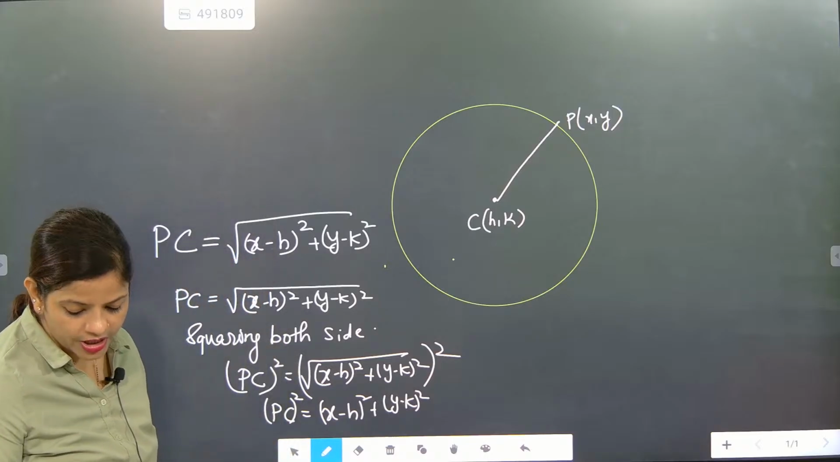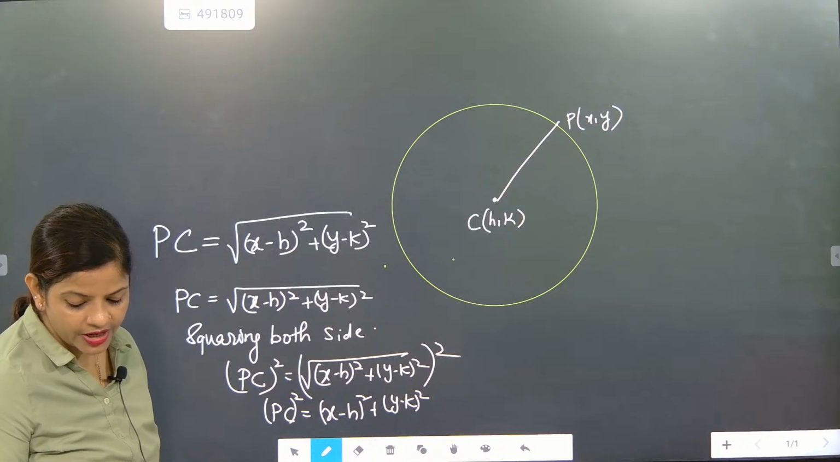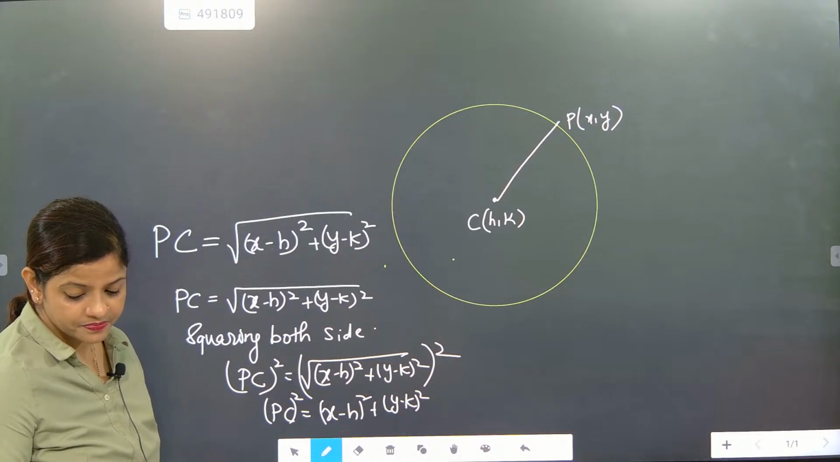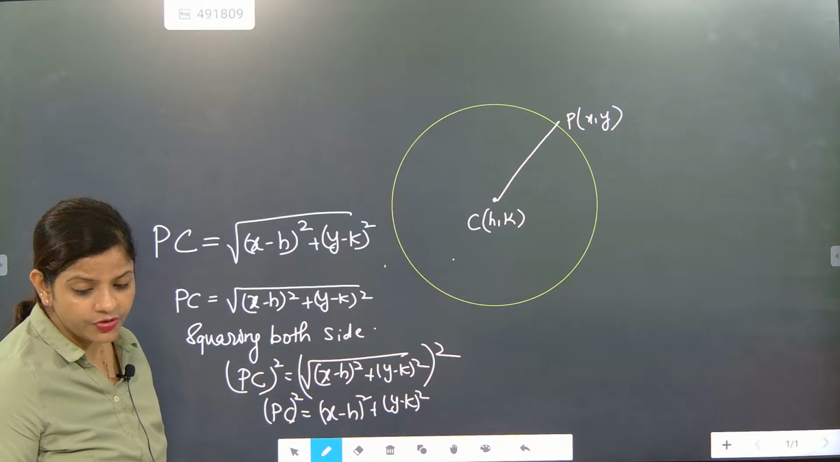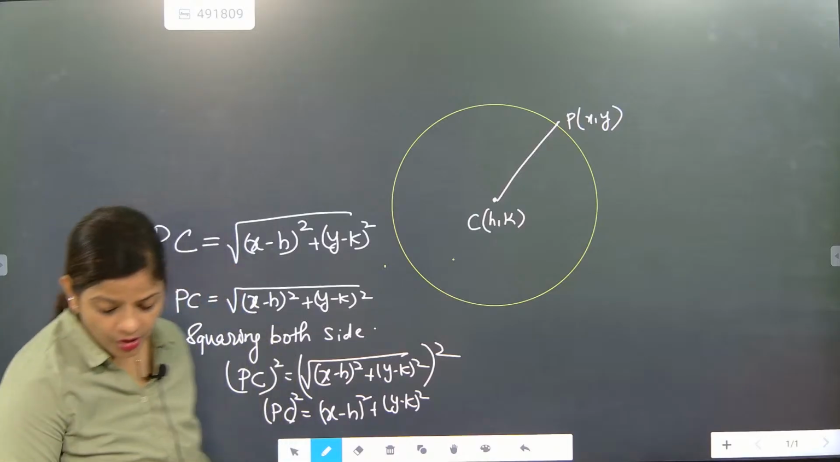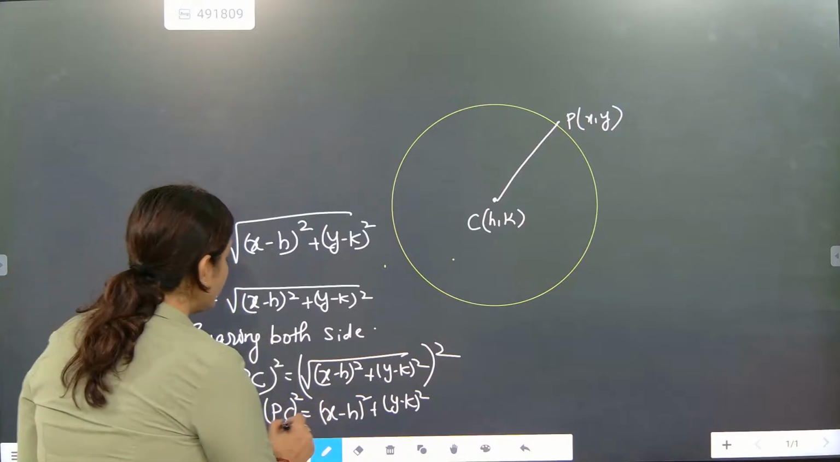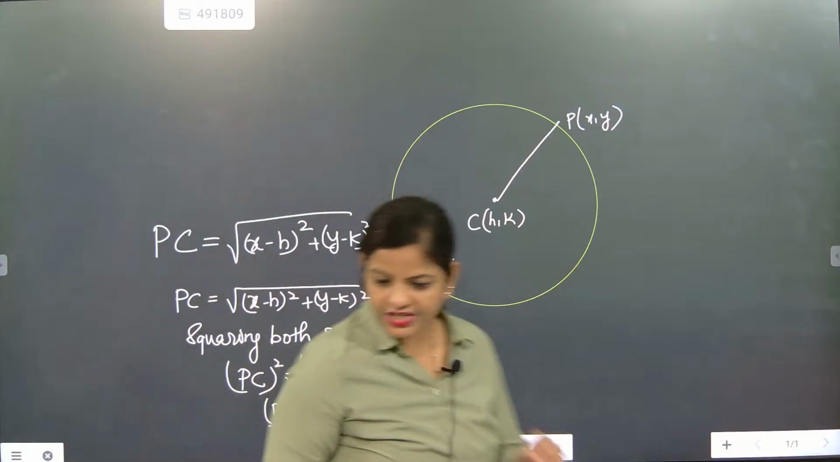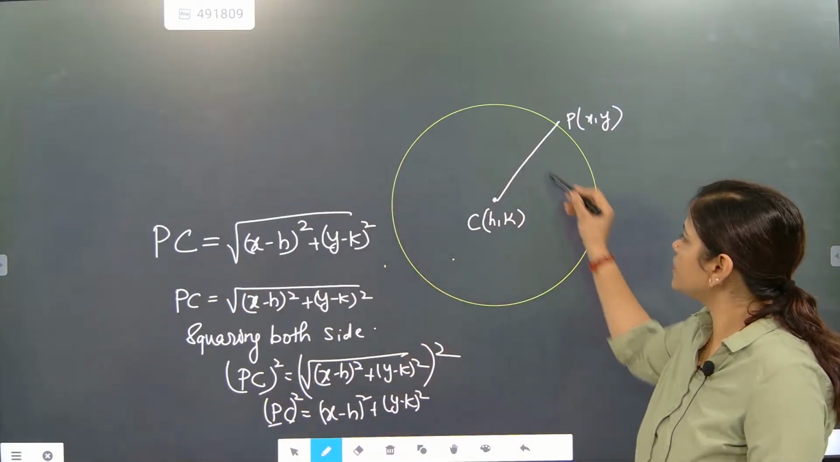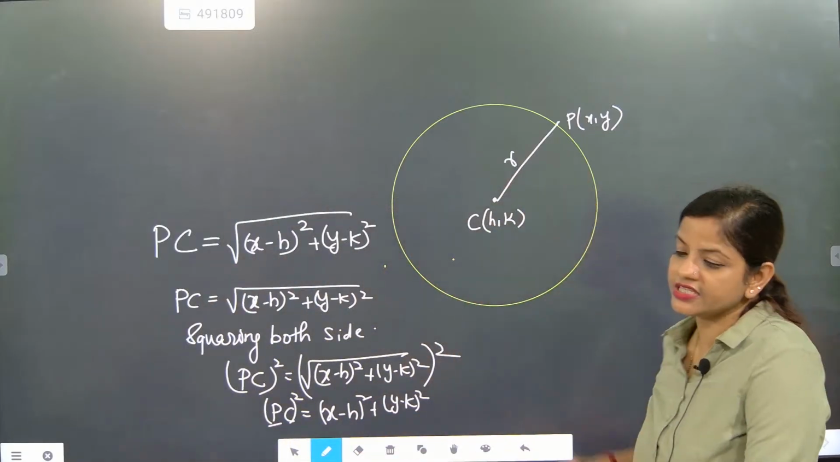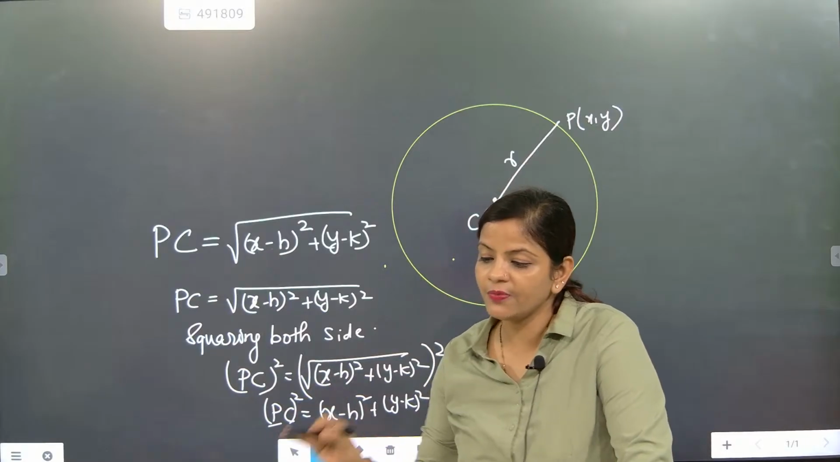When you talk about it, please pay attention here. Now check this one out. PC is the distance of this point from the center, and it remains the same. It is coming as R. So that will become the radius.